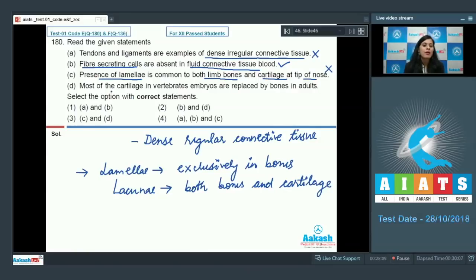The next statement is most of the cartilage in vertebrate embryos are replaced by bones in adults, and this is a correct statement. Now select the option with correct statements only, and among the given statements, statement B and statement D are the correct statements. So the correct answer for this question is option number 2.